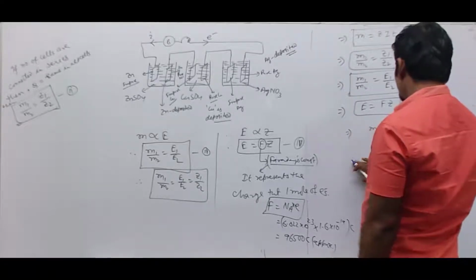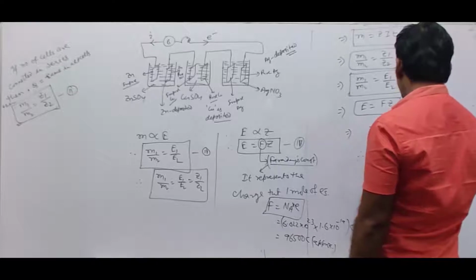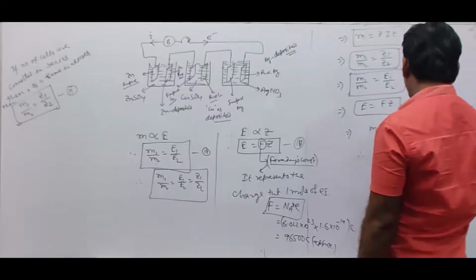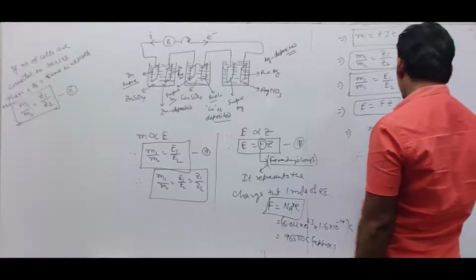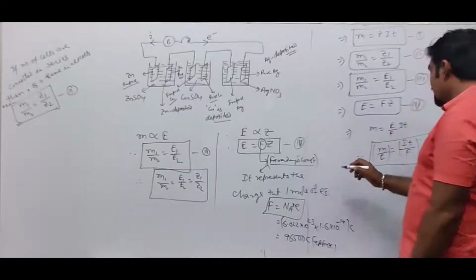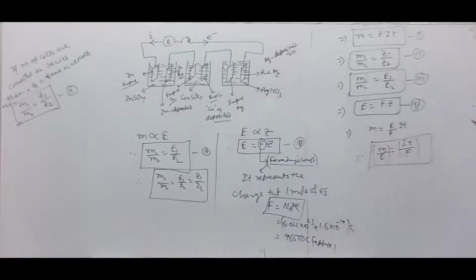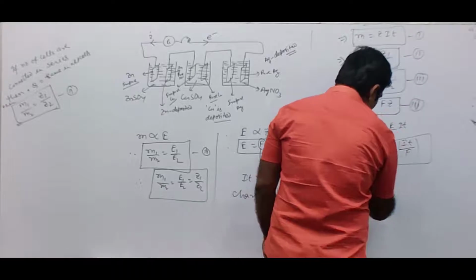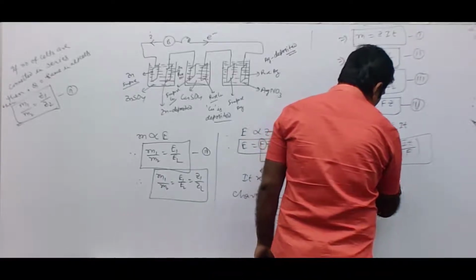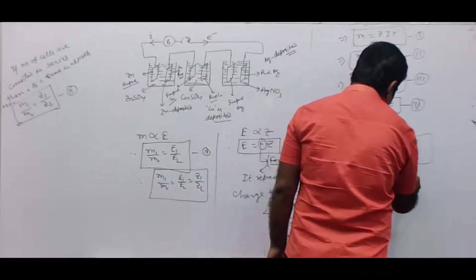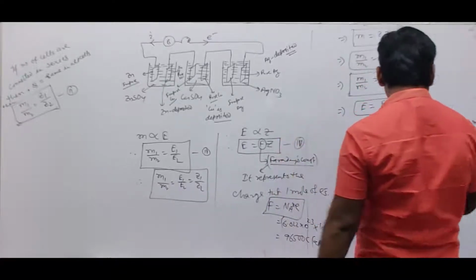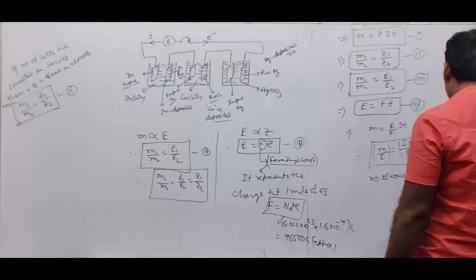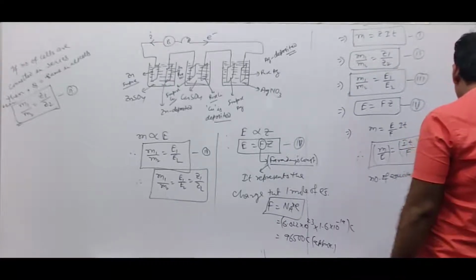Therefore, M by E is equal to IT by F, where M by E is the mass of substance divided by its equivalent mass, and mass by equivalent mass is called the number of equivalents. So the number of equivalents is written as IT by F, that is equal to Q by F.